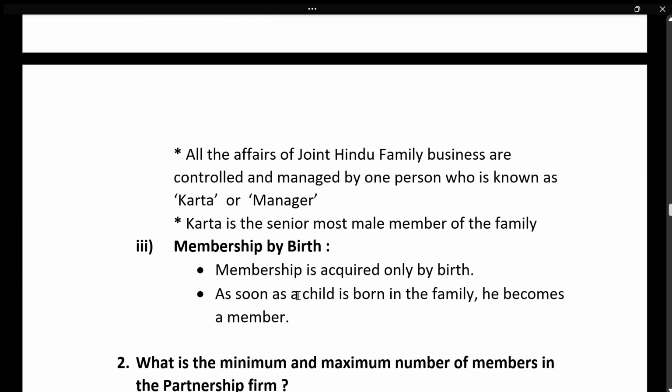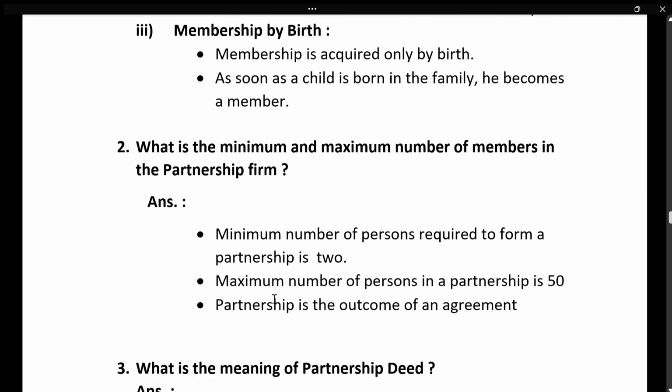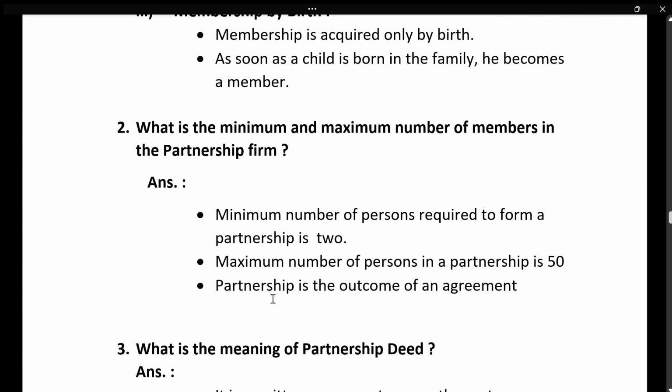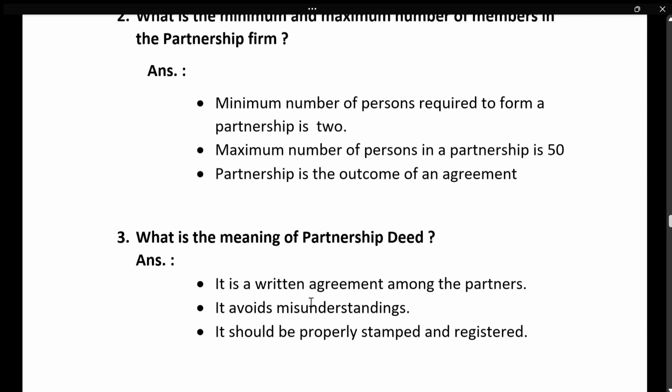And membership by birth. Membership is acquired only by birth. As soon as the child is born, he becomes a member. And next is minimum and maximum number of members. Minimum is 2 and maximum is 50. And one more point you can write, it comes out of an agreement.